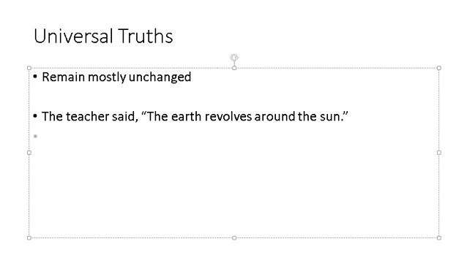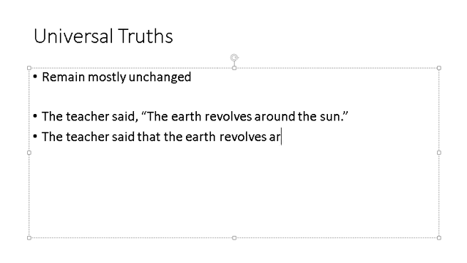That's why we can say the teacher said, although the teacher said is in the past tense, that the earth revolves around the sun. So this is the right indirect narration of the universal truth.